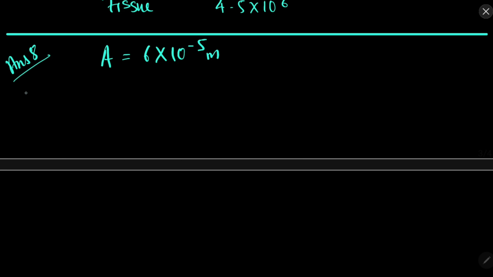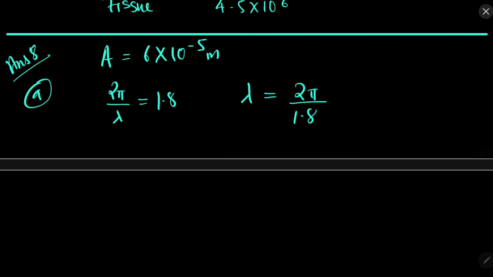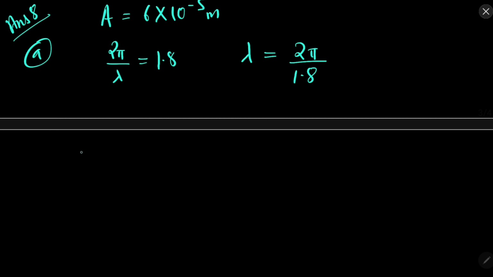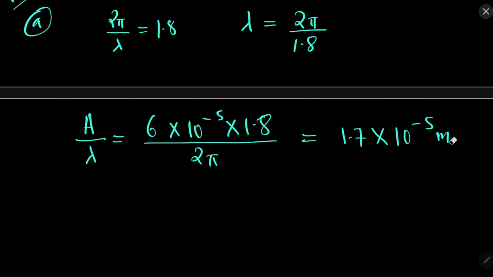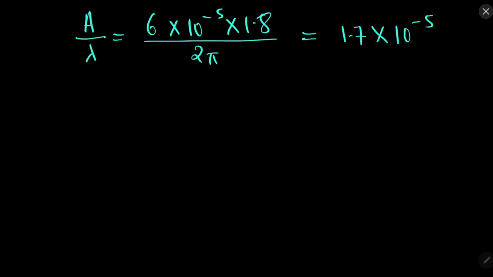Now we know that 2 pi by lambda equal to 1.8. Lambda is 2 pi over 1.8. So amplitude over lambda is 6 into 10 to the power minus 5 into 1.8 over 2 pi. So 1.7 into 10 to the power minus 5. Oh sorry, this is a ratio, so no unit.